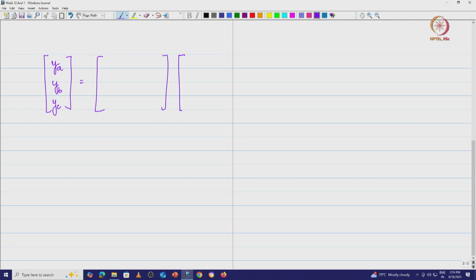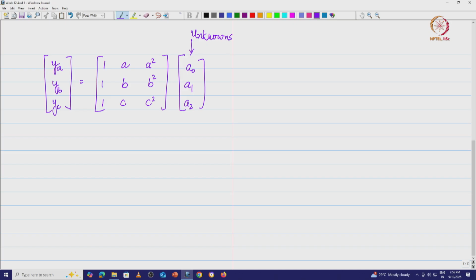The coefficients that I want to find out, these are the unknowns basically, a0, a1 and a2, and these are the parameters for the polynomial or for the quadratic curve. So, I have a0 plus a1a plus a2a square, a0 plus a1b plus a2b square, a0 plus a1c plus a2c square.